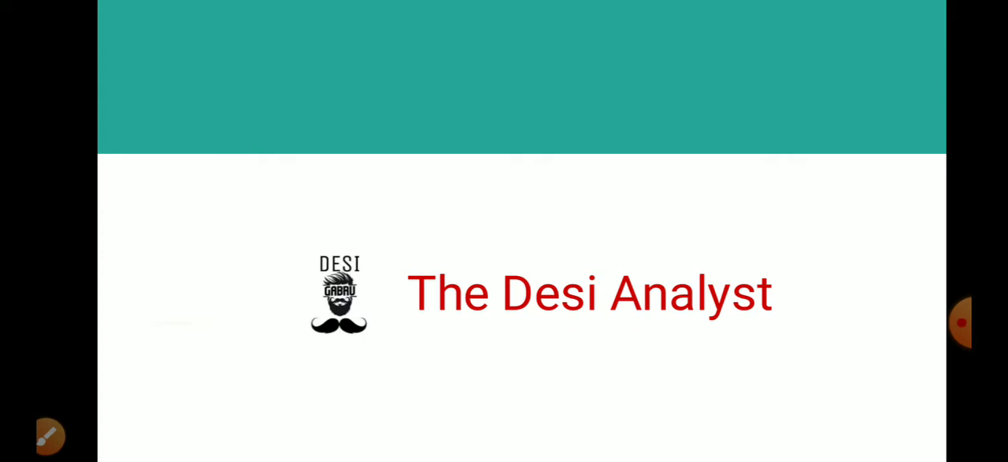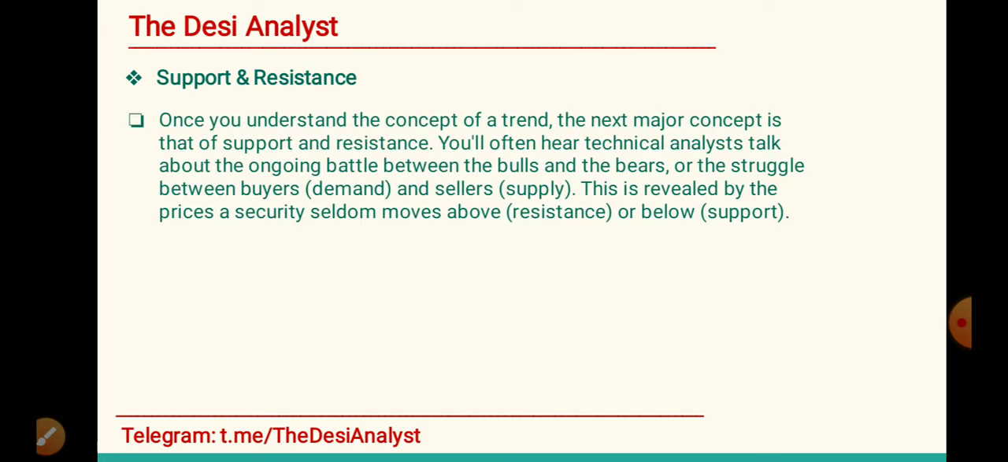So let us continue our technical analysis part 3, support and resistance. Once you understand the concept of a trend, the next major concept is that of support and resistance. You will often hear technical analysis talk about the ongoing battle between the bulls and the bears, or the struggle between buyers and sellers, that is demand and supply. This is revealed by the prices of a security seldom moving above resistance or below support.